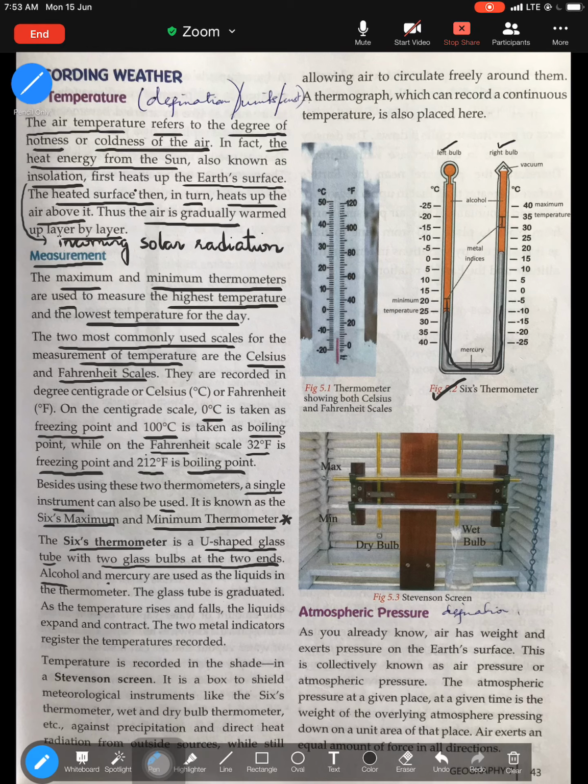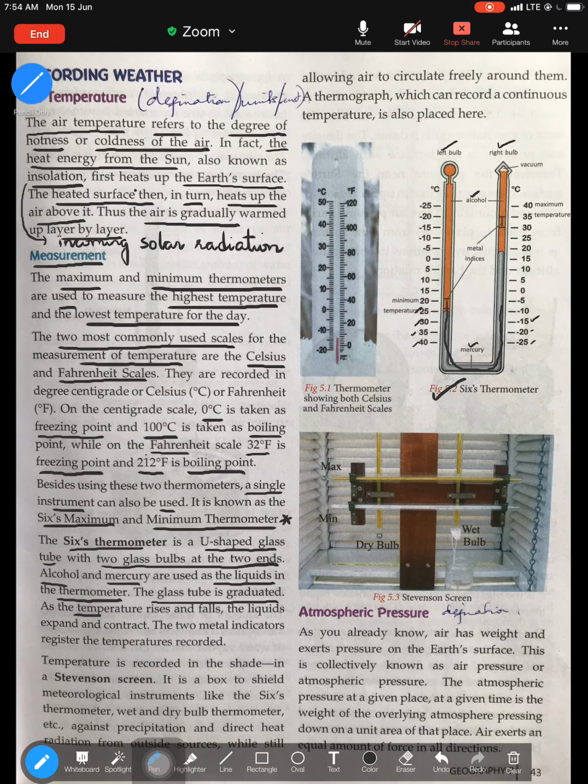Alcohol and mercury, this is important, are used as the liquids in the thermometer. So if you get a question, name two liquids used in the Six's maximum minimum thermometer, it is mercury and alcohol. The glass tube is graduated, meaning marked. If you look here, the tube is graduated, isn't it? It's marked 25, 20, 15, similarly 40, 30, 35, 25. So graduated means it's marked with units.